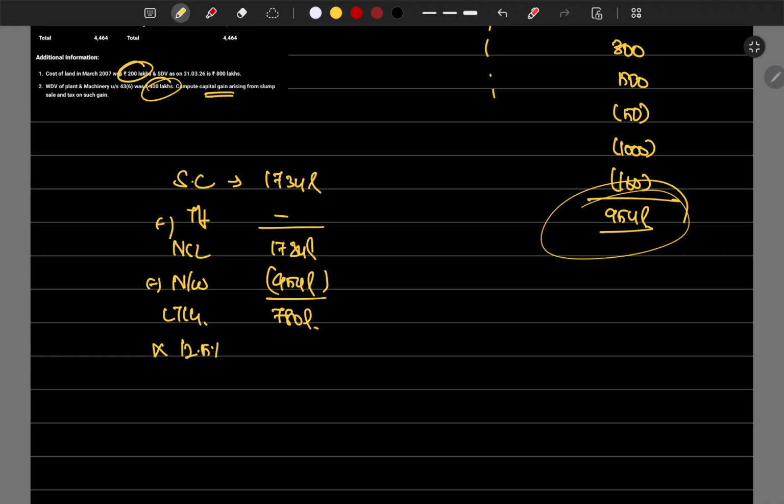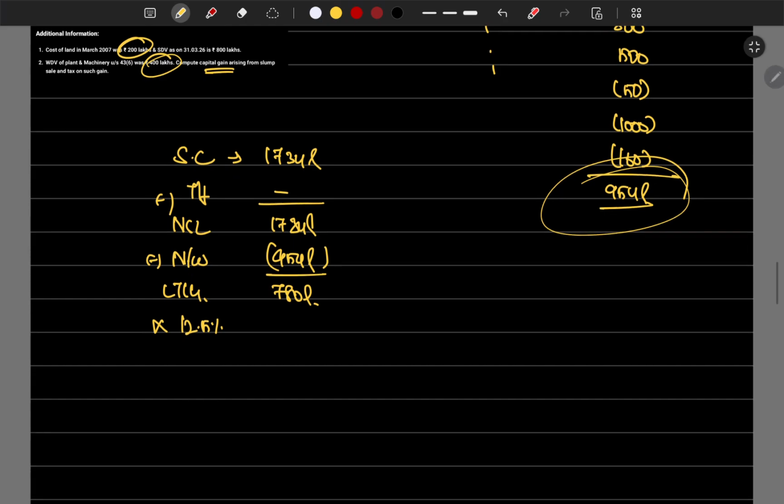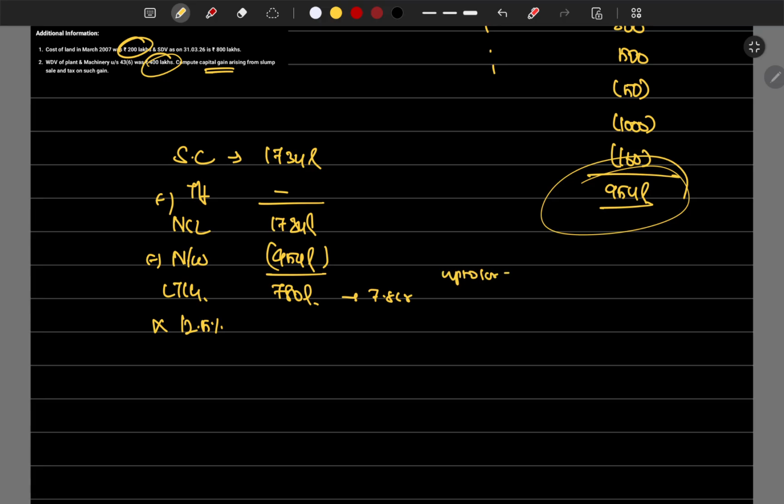Tax is 12.5%. So this is 7.8 crore. Surcharge is 0 up to 1 crore, 7% for 1 to 10 crore, and 12% for more than 10 crore. So this is our surcharge.